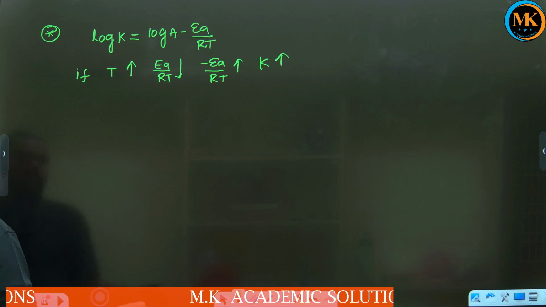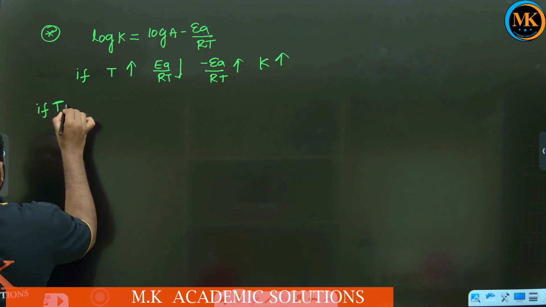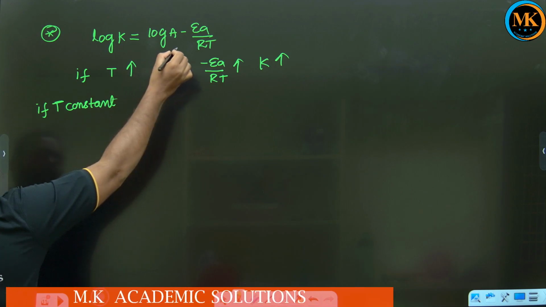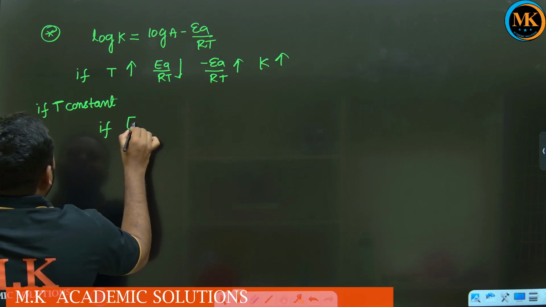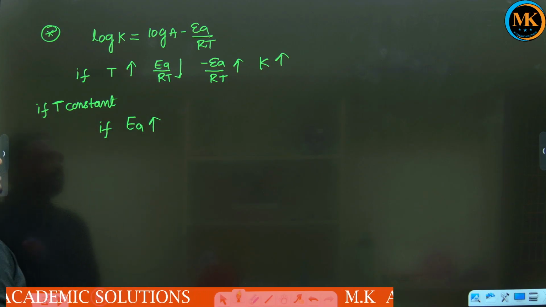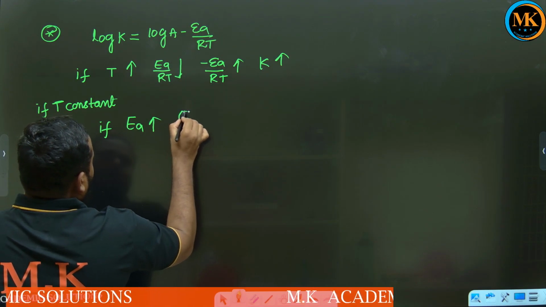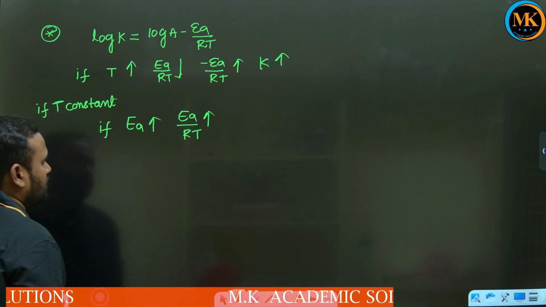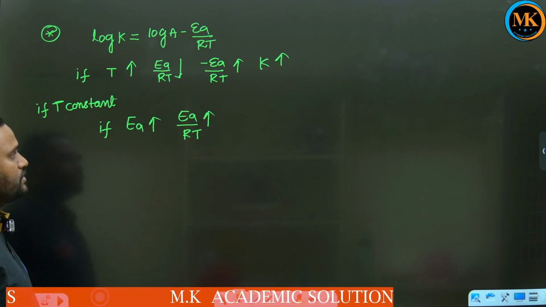And if temperature is constant, we will discuss with the activation energy. If, for the same reaction, the activation energy increases, the numerator value increases, so Ea by RT also increases.